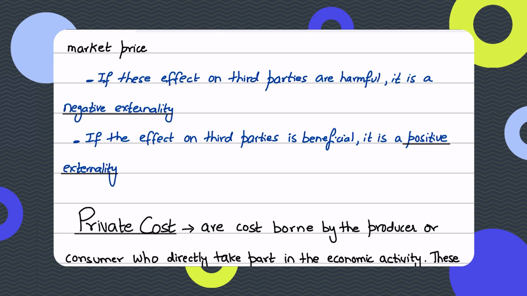And we'll also see this in the video on merit and demerit goods. So externalities arise because markets only consider the cost and benefit of buyers and sellers, ignoring the impacts on society, and this leads to market failure. When markets fail to allocate resources efficiently from society's viewpoint, that is when we say that free markets do not produce socially desirable outcomes, resulting in under or over allocation or misallocation of resources.